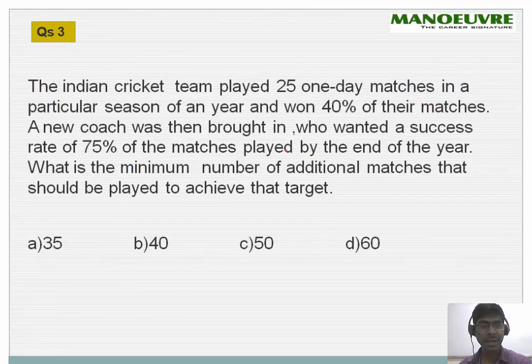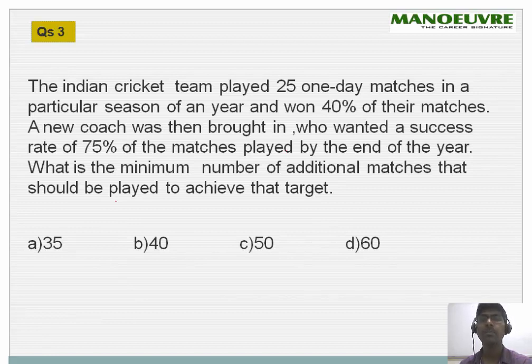Okay, the Indian cricket team played 25 one-day matches in a particular season of a year and won 40% of their matches. A new coach was then brought in who wanted a success rate of 75% of the matches played by the end of the year. What is the minimum number of additional matches that should be played to achieve the target?